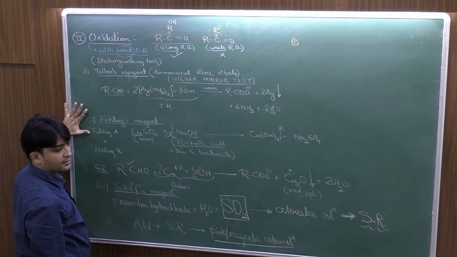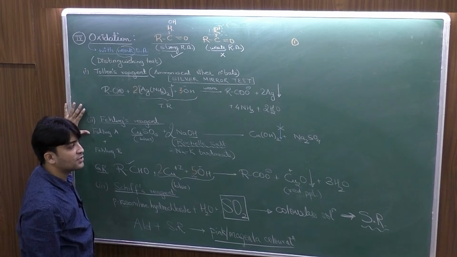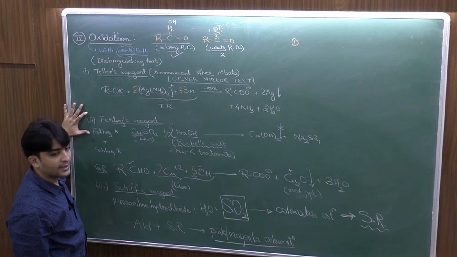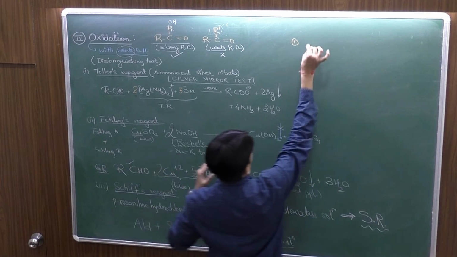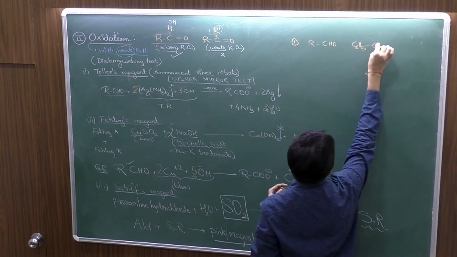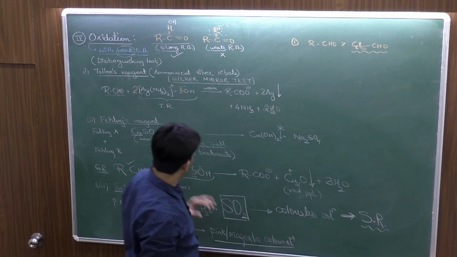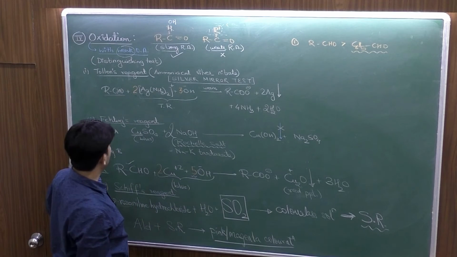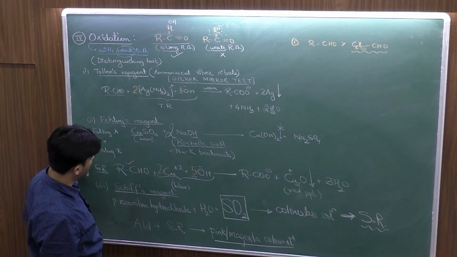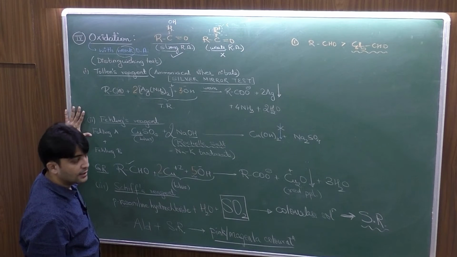Fehling's is weakest. Fehling's is weakest. So it passes the test for all the aldehydes which are aliphatic, but it fails for an aromatic aldehyde. Because we know that aliphatic aldehyde versus aromatic aldehyde, which is more reactive, aliphatic. So benzaldehyde is much less reactive and Fehling's is a very weak oxidizing agent, therefore benzaldehyde does not pass Fehling's. But it does pass the Tollens and Schiff's test. So very important, benzaldehyde does not pass Fehling's test. Okay? Point 2.